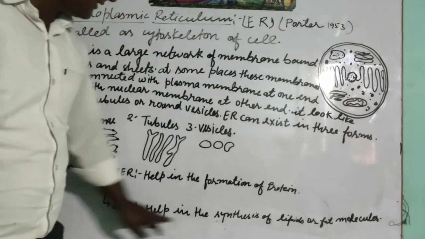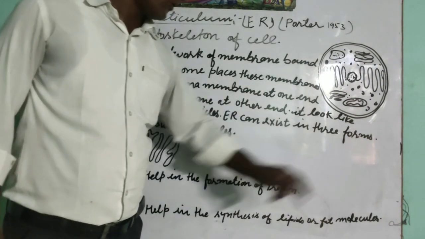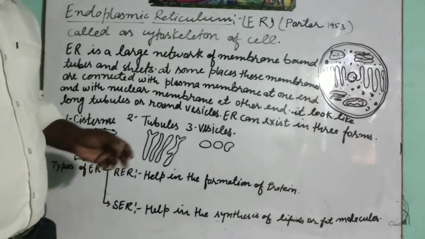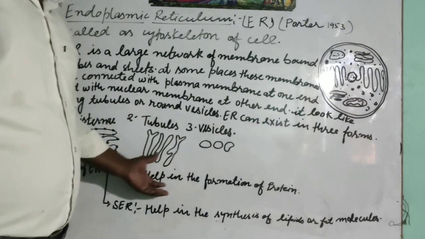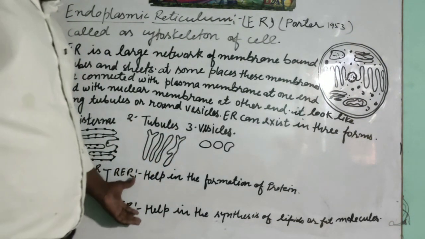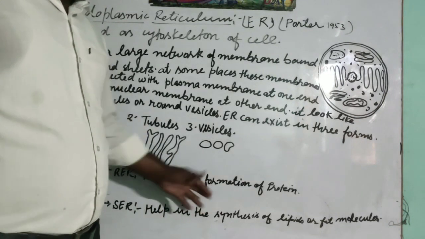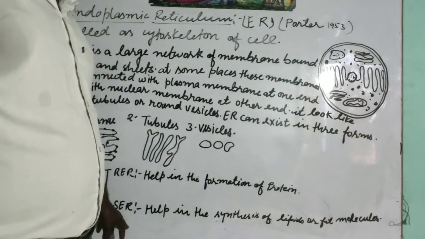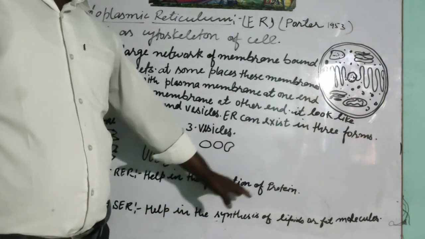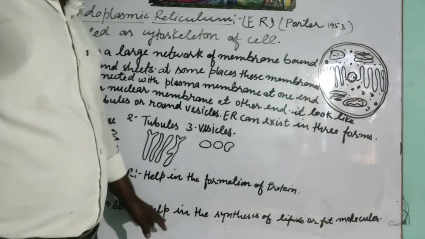And this SER, which synthesizes the lipid or fat molecules, is also associated with the secretion of lipids and steroidal production, and contains the enzymes that detoxify a variety of organic molecules.